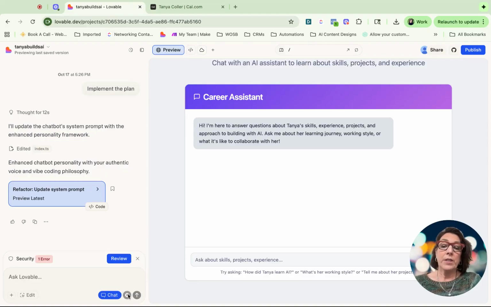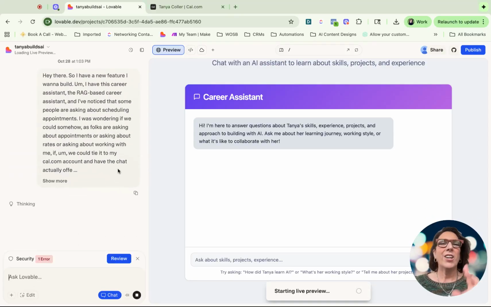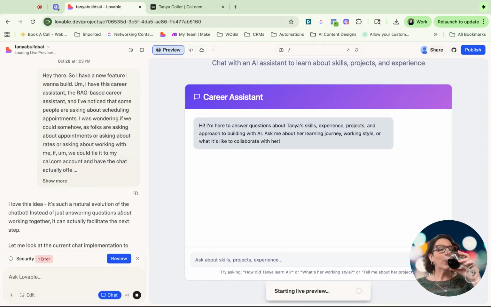All right, so I clicked the microphone. It's transcribing right now what it heard. So it might take a second. So see, it's just kind of taking everything I heard. I have this chat on because this is me kind of planning with the tool before just going forward and making the change. So I'm going to hit kind of go, right? Submit. So what I love to do, have a little sip of wine while it's thinking.